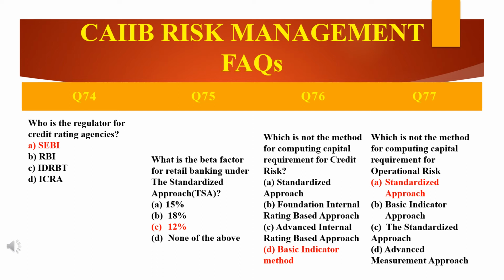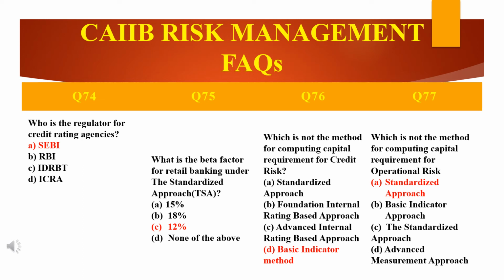Move back to question number 71. The 71st question is, what is the beta factor for retail banking under the standardized approach? Under the standardized approach, TSA.